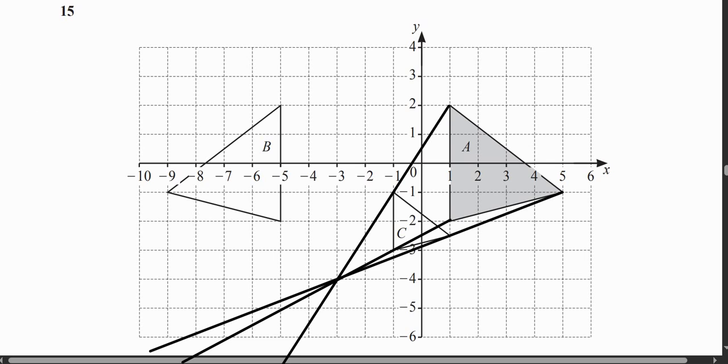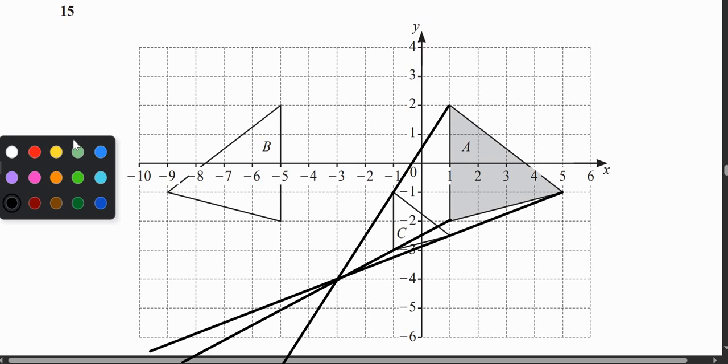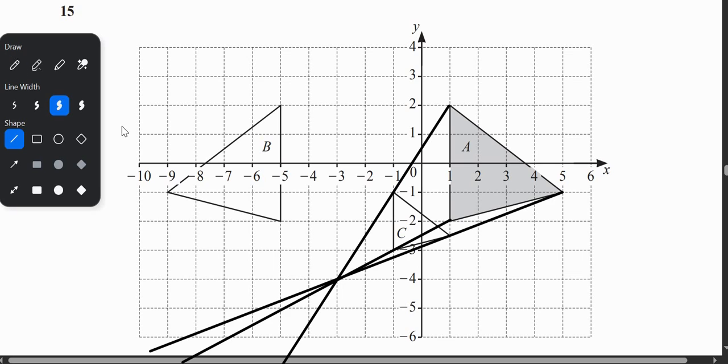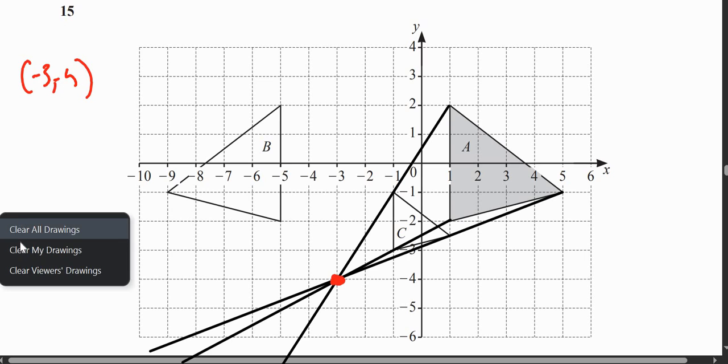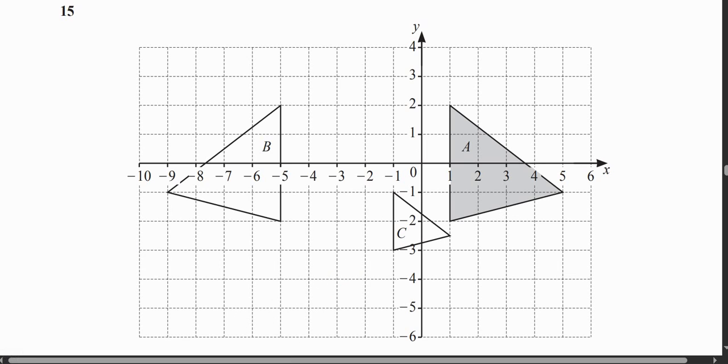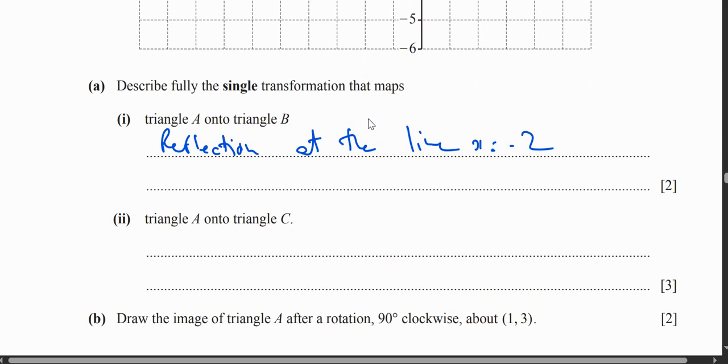So if you look at it, all the 3 points are meeting at this -3, -4. We have established this, all right? And as you can see, the size is getting smaller. The size of the shape C is getting smaller. So this is enlargement actually, all right? So you will write enlargement. I hope the spelling is right.